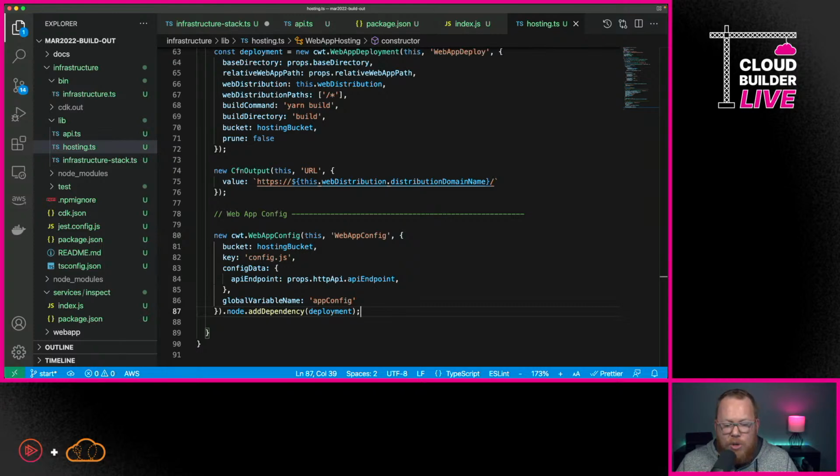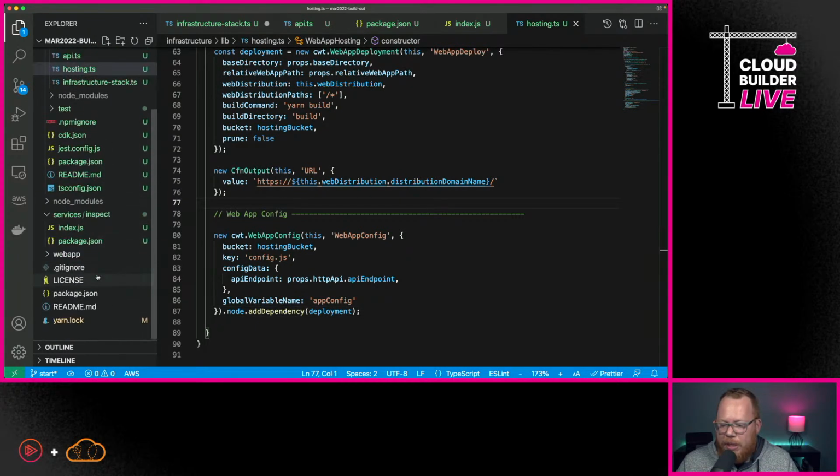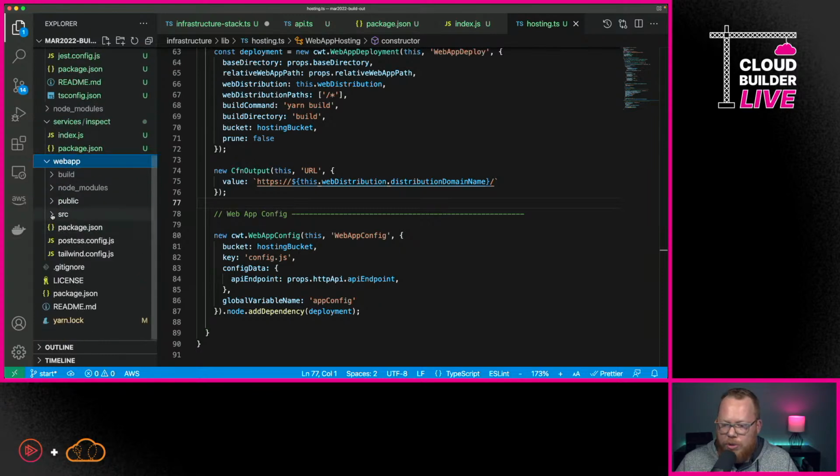Now I'm going to show you how this works together, and then I'm going to show you how you could continuously deploy this as a CDK stack all together. So what I want to do first is I want to go over here. We're just going to update this React application. So I'm going to go here under Web App. We're going to go under Source.